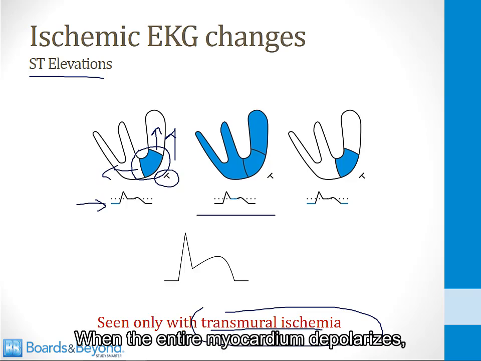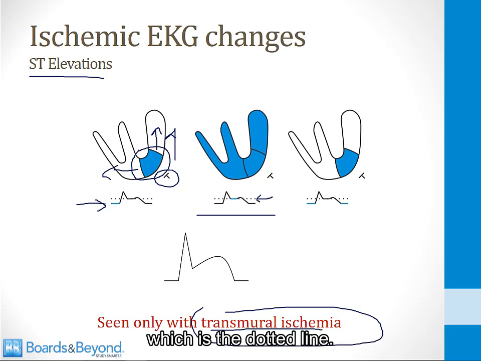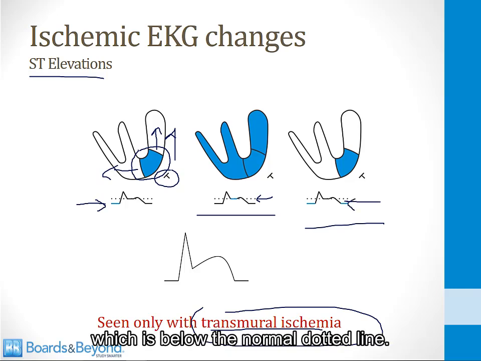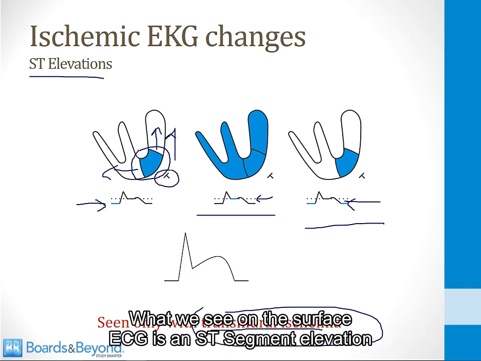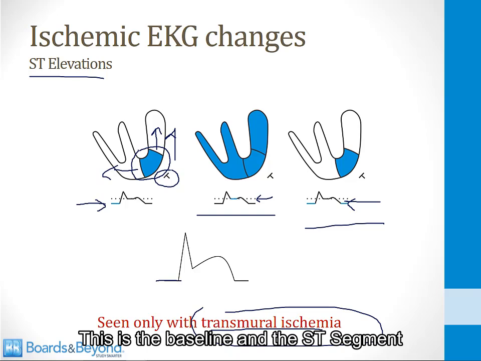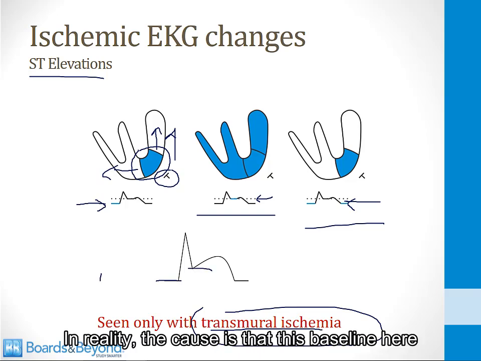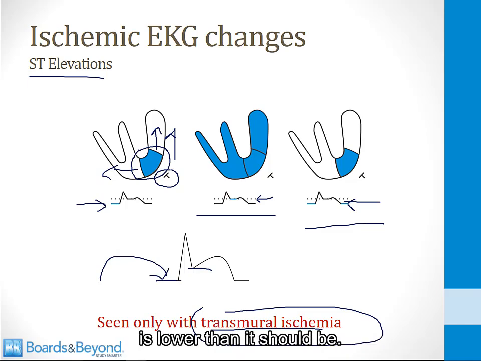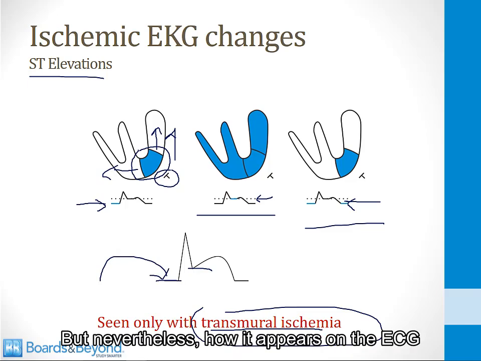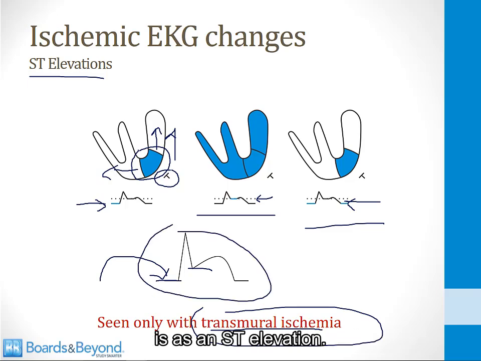When the entire myocardium depolarizes, we now return to the normal baseline, which is the dotted line, and then when we go back to the resting state, we go back to the blue line, which is below the normal dotted line. What we see on the surface ECG is an ST segment elevation, as shown in the drawing here. This is the baseline, and the ST segment is up in the air or elevated. In reality, the cause is that this baseline here is lower than it should be, but nevertheless, how it appears on the ECG is as an ST elevation.